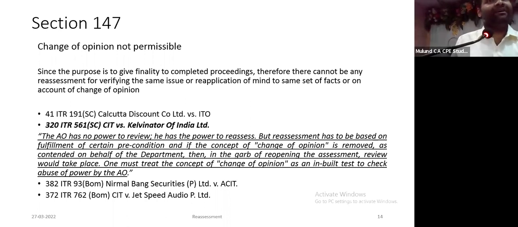I have come across a case जहाँ पे assessment हुआ 263 on 8 issues, order passed, clean order passed. Again 263 on the very same 8 issues, saying he did not make inquiry in the manner it should have been done. So third time they are revisiting the same facts. This will go on. Therefore, the finality of assessment, you cannot reopen just because there is a change of opinion. Of course, he has verified your unsecured loans in the original assessment. Now there is a fresh information. ये bogus है, ये accommodation entry है, then he can reopen. Because some fresh facts have come into his possession.